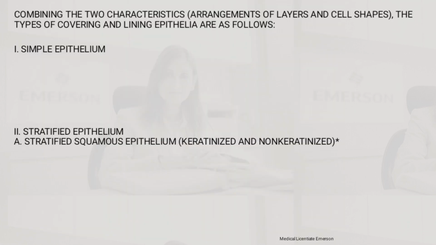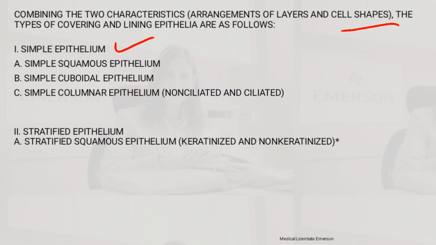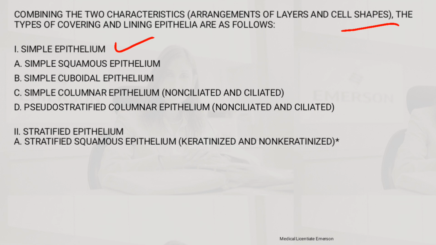Then if you combine the two characteristics, meaning the arrangement of cells and cell shapes, the types of covering and lining epithelium come out as follows. In terms of a simple epithelium, we can have a simple squamous epithelium, a simple cuboidal epithelium, and a simple columnar epithelium, non-ciliated and ciliated. You can also have a pseudostratified columnar epithelium, non-ciliated and of course ciliated.